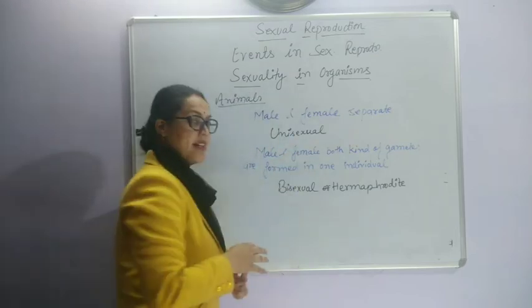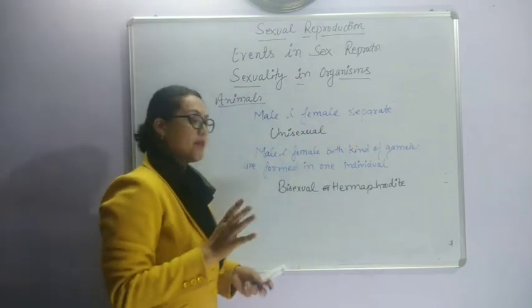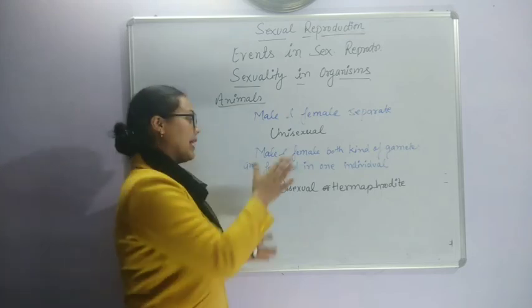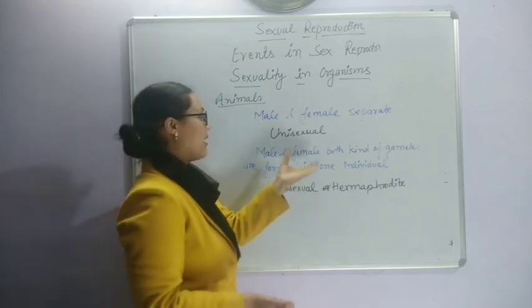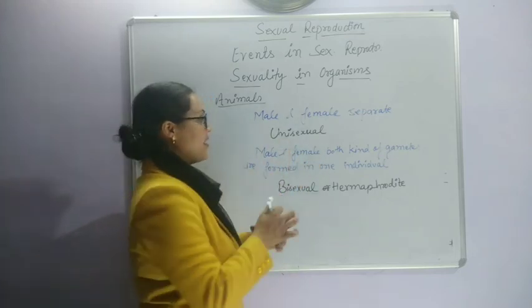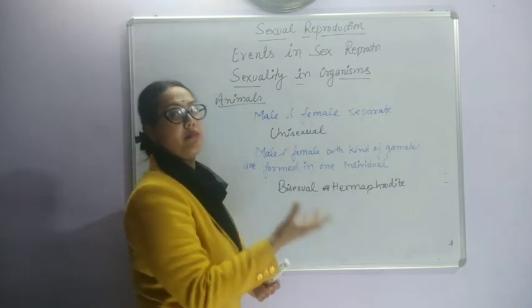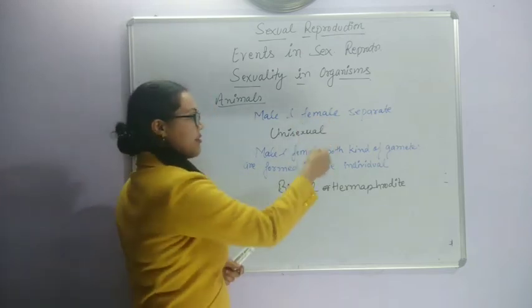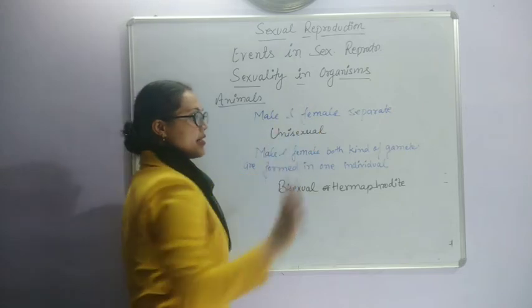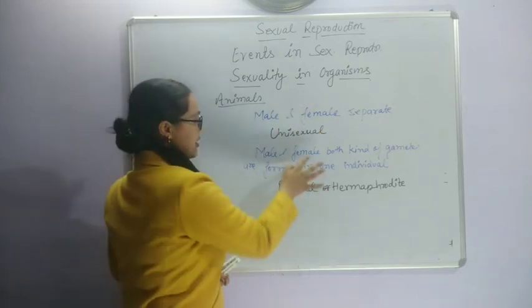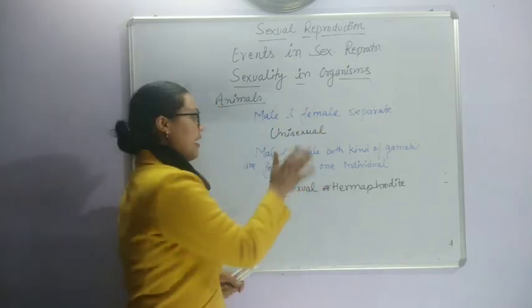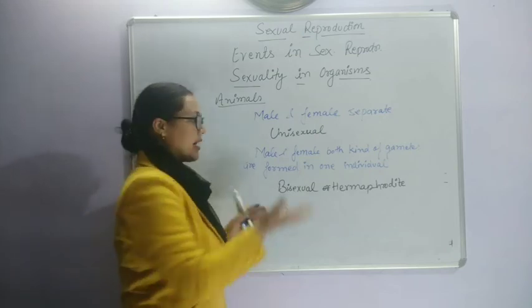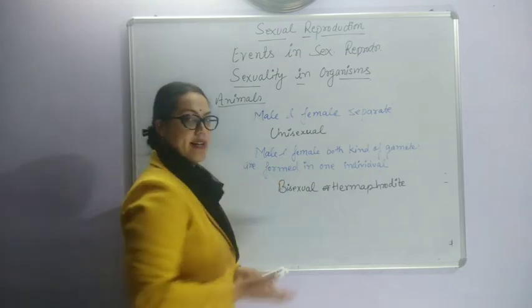So in such animals, 100% of individuals are producing both kinds of gametes, male gametes as well as female gametes. Here the chances of reproduction are more because, for example, in unisexual animals only 50% individuals are female, but in bisexual animals 100% individuals can act as male and as female both.